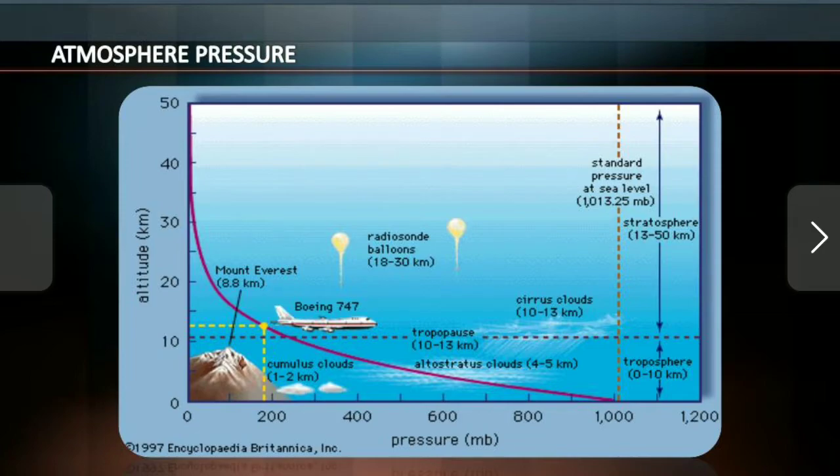It is also essential for the growth of plants. Yes, we take in oxygen and exhale carbon dioxide, but plants take in carbon dioxide and exhale oxygen, which helps us to inhale. Okay, it is the opposite in plants and our human body. The density of the atmosphere varies with height.